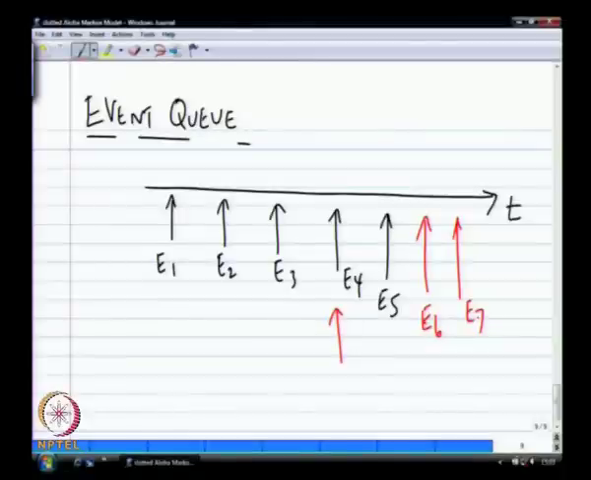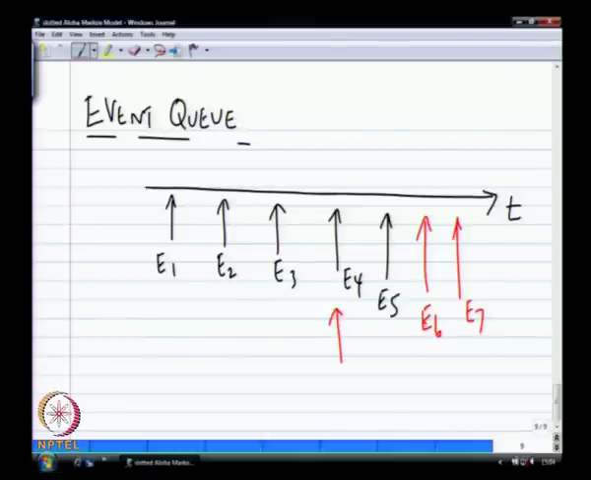But as a result of processing, you might end up creating a couple of other events, E6 and E7, that occur in the future. So that's how your events keep on getting generated for the future, right. So, for example, what is one event spawning another event?